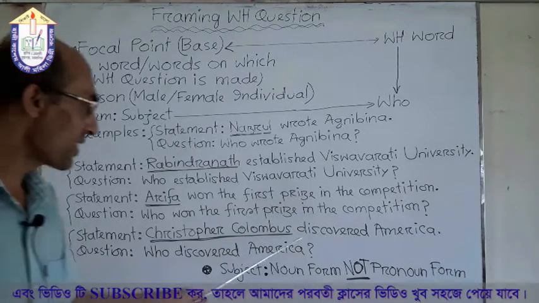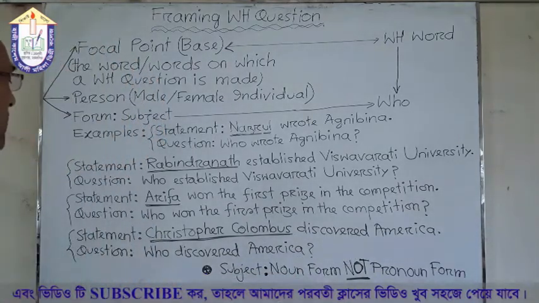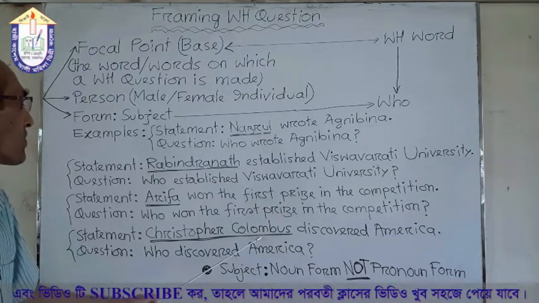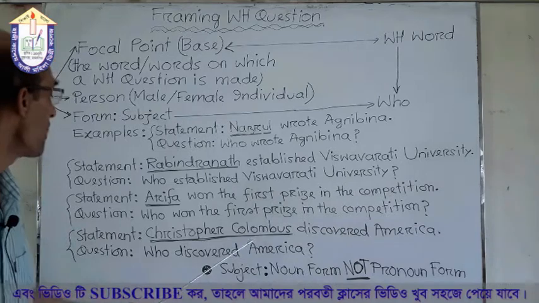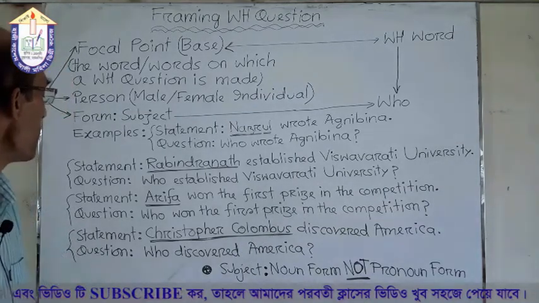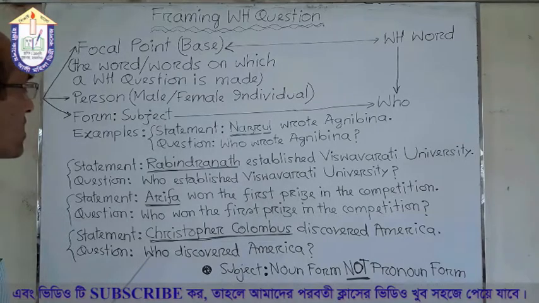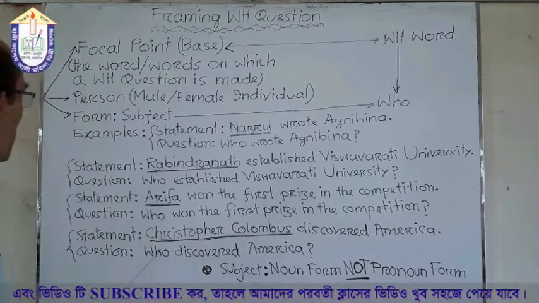Christopher Columbus discovered America. And what is the subject here? Christopher Columbus. And this is our focal point to make a question. So, in place of Christopher Columbus, we have used who, and then the rest of the sentence.